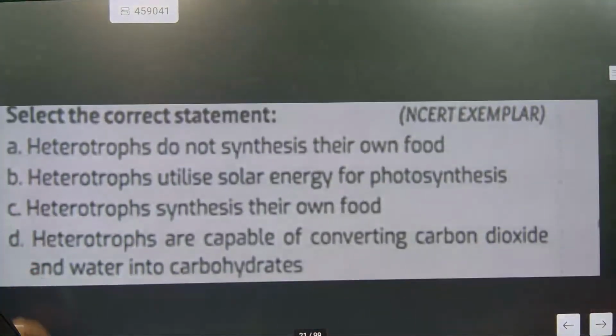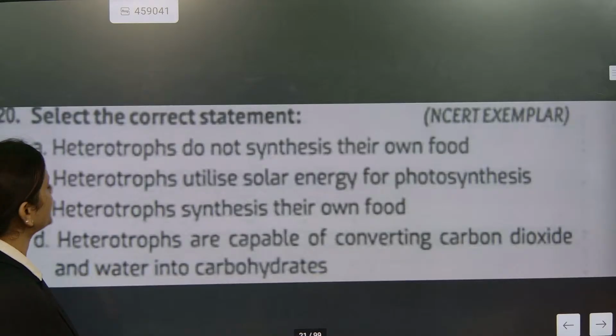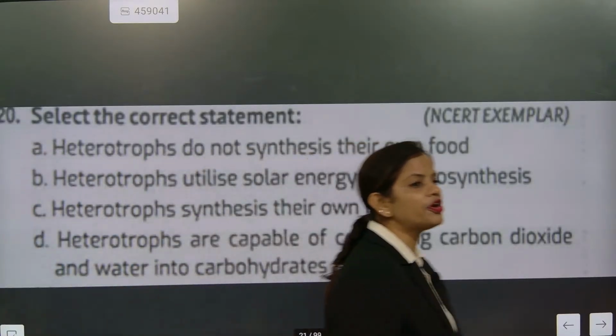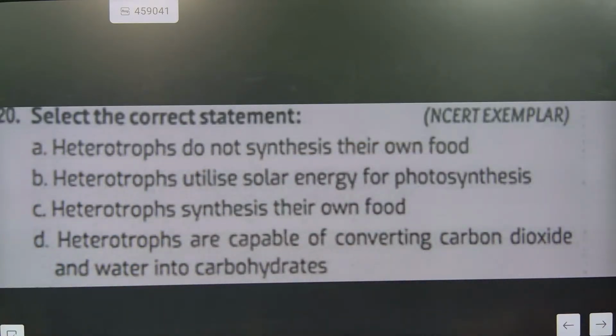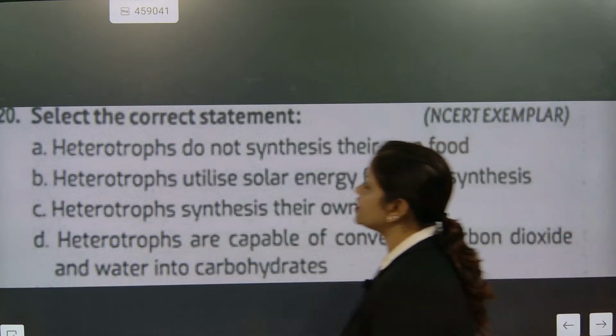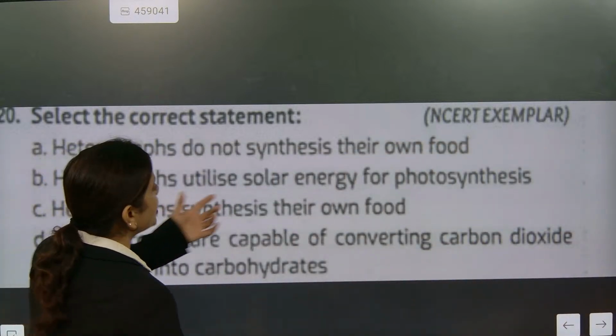Now come on, go for question number 20. We reached 20 questions in 40 minutes. Yes, 40 minutes, 20 questions. In that, 3-4 minutes we have wasted. 10 minutes, 20 seconds. What is heterotroph? Do not synthesize their own food.